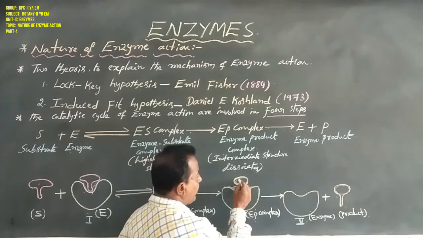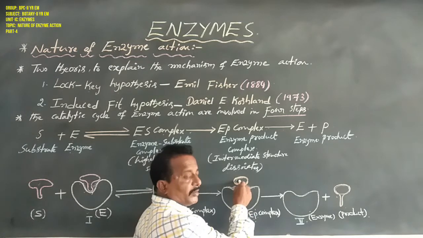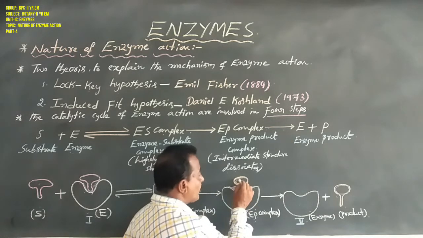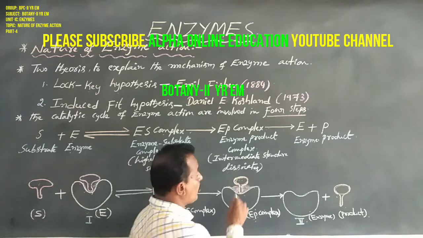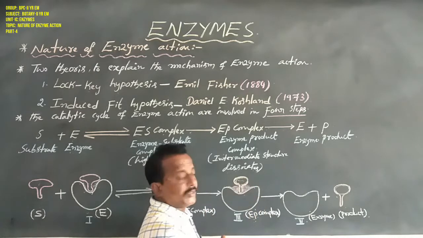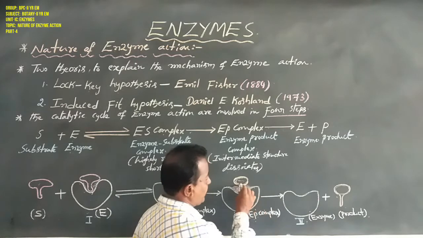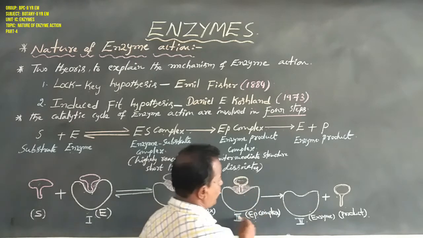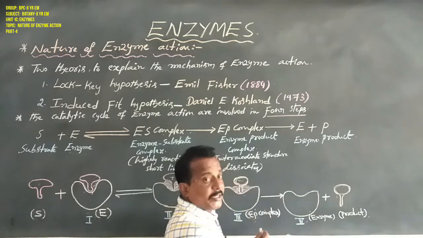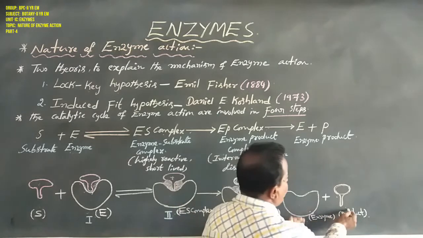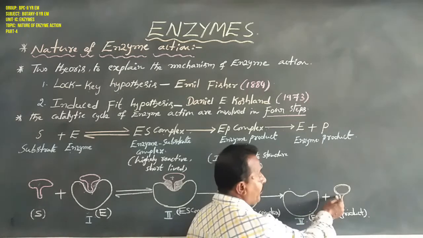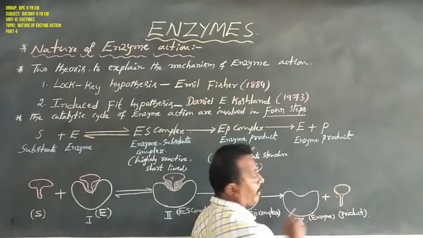Third step is here. Internally, the active site containing the substrate has its chemical bonds broken, to make an intermediate structure that is named the enzyme product complex. This is the third step. Fourth step is here: the intermediate structure, the EP complex, easily dissociates to release enzyme and product. So this enzyme is free, and the substrate has also been converted to product.